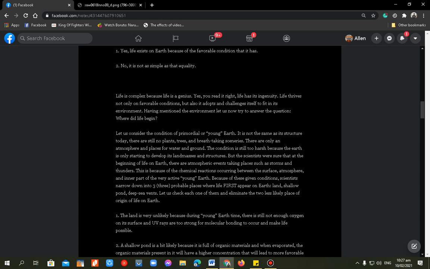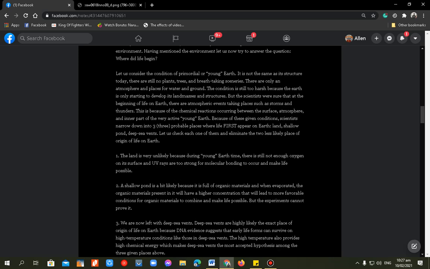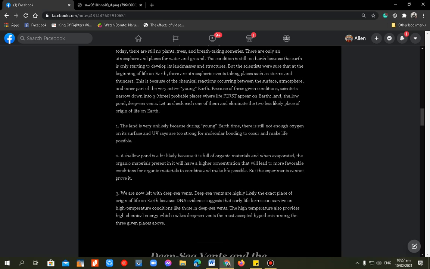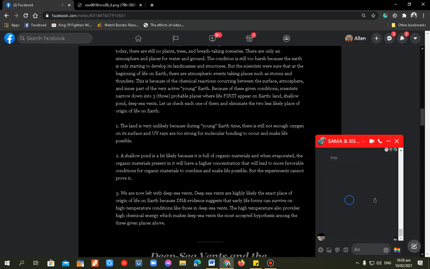So let us check each one of them and eliminate the two less likely places of origin of life on Earth. Let us analyze the three probable places where life first appeared on Earth. First is the land. The land is very unlikely because during young Earth there was still not enough oxygen on its surface, and the ultraviolet rays were too strong for the molecular bonding that makes life possible.